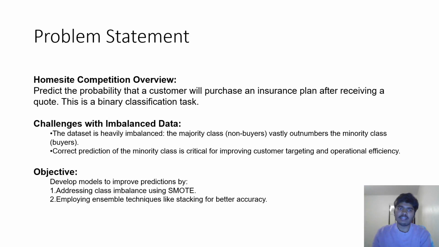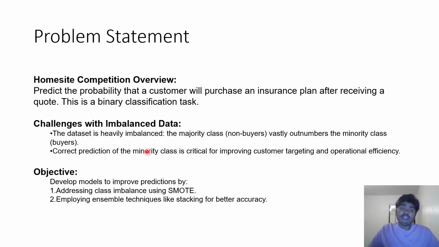So let's get started. Let's see what the problem statement is. Usually there will be some quoting for insurance, because insurance plans differ from one person to another. That's the reason there will be some quoting happening. So the problem statement is we need to predict whether the customer will take the quoted insurance or not. That's the main problem statement.